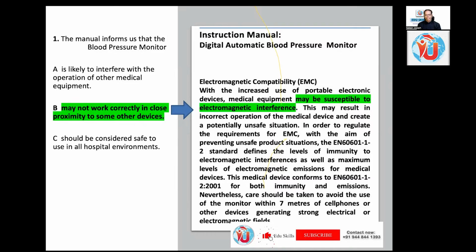Are you concerned about David or other patients? David. So the one clue I am telling you, you have to focus on the focus of the paragraph. So here it is saying may be susceptible to electronic interference. Now the other option is it is likely to interfere with the operation of other medical equipment. Does it go well with the focus?